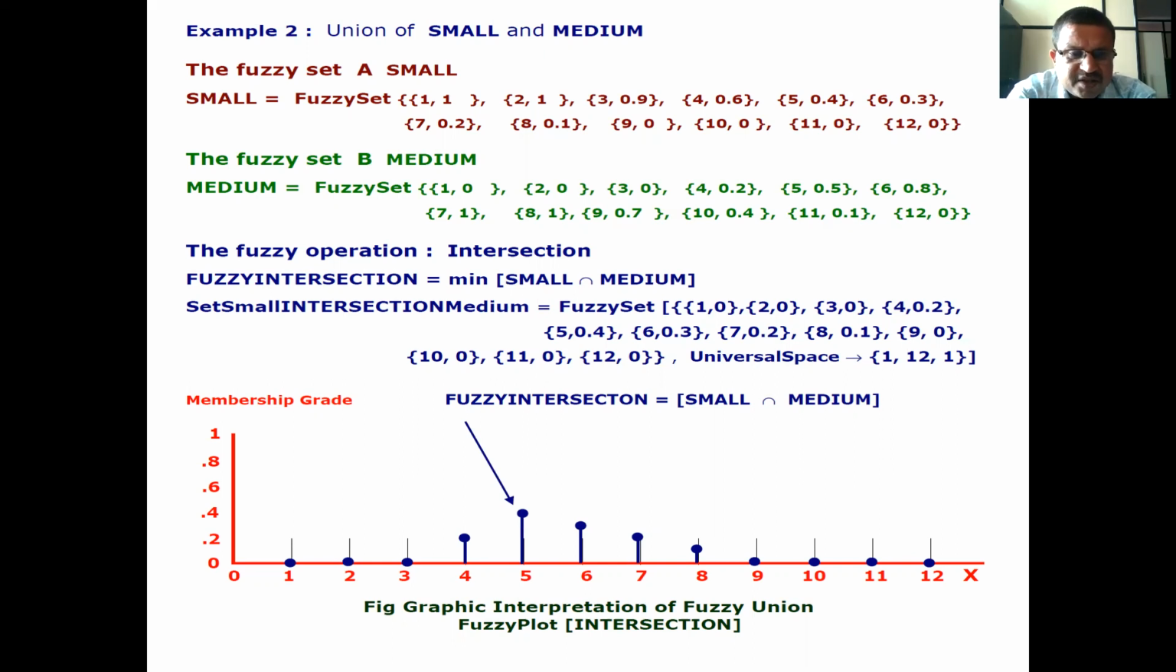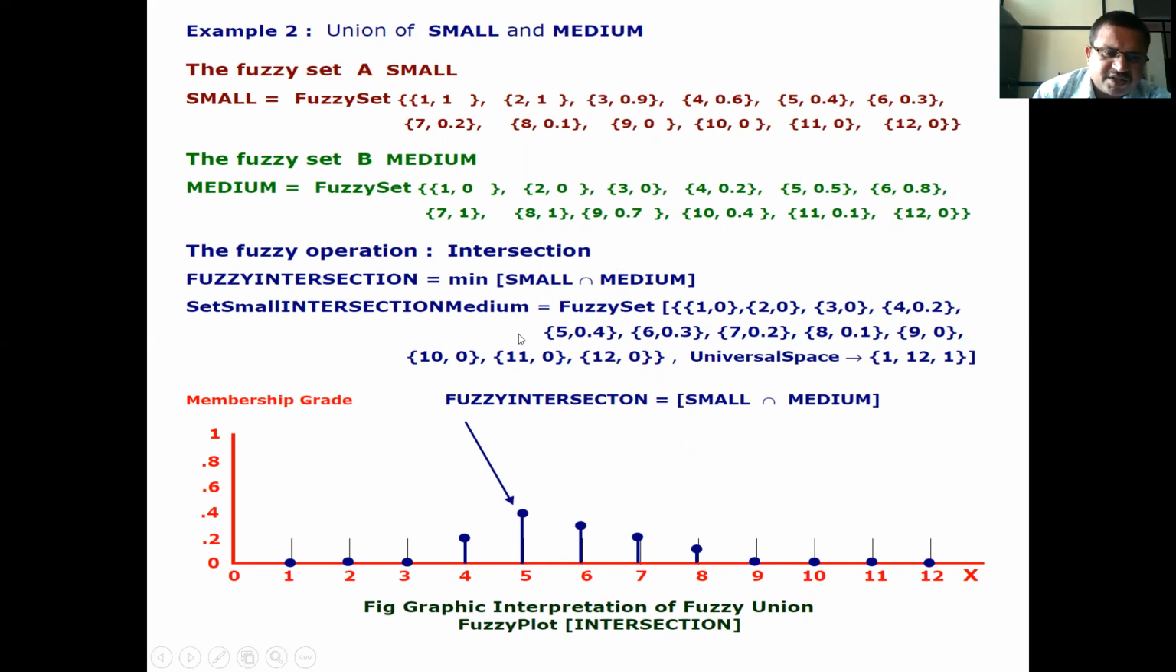Therefore, the fuzzy operation intersection. Now we have to intersect these two sets and we have to take common elements only. Therefore, fuzzy intersection is equal to the minimum of small intersection medium.